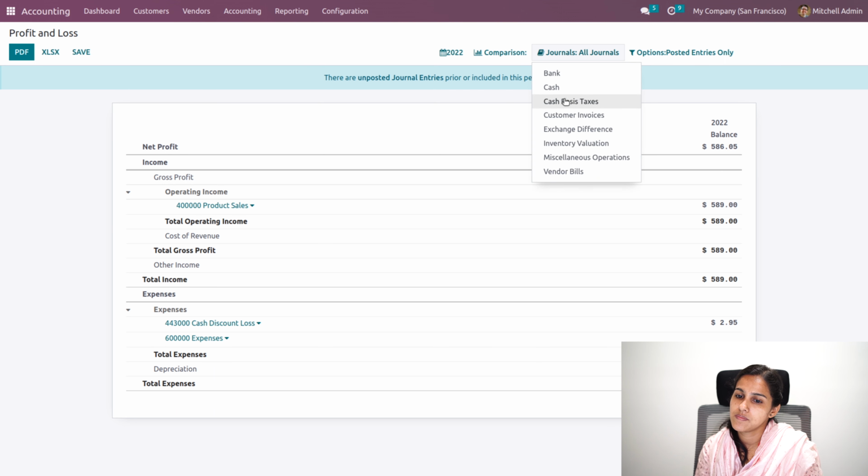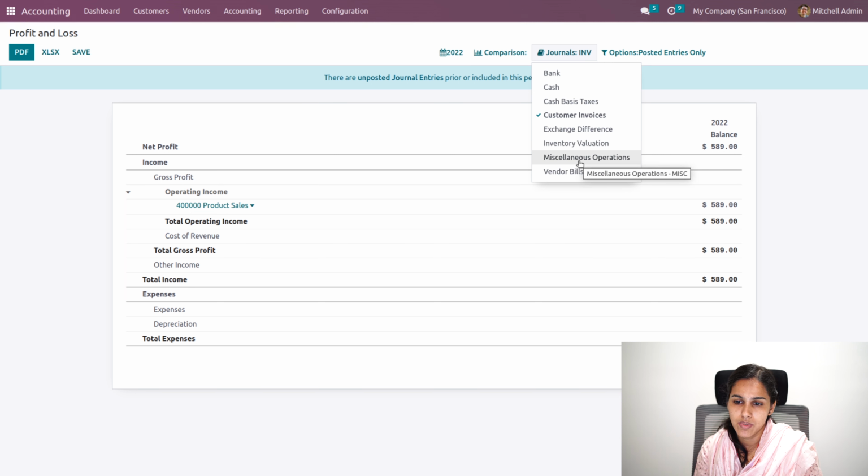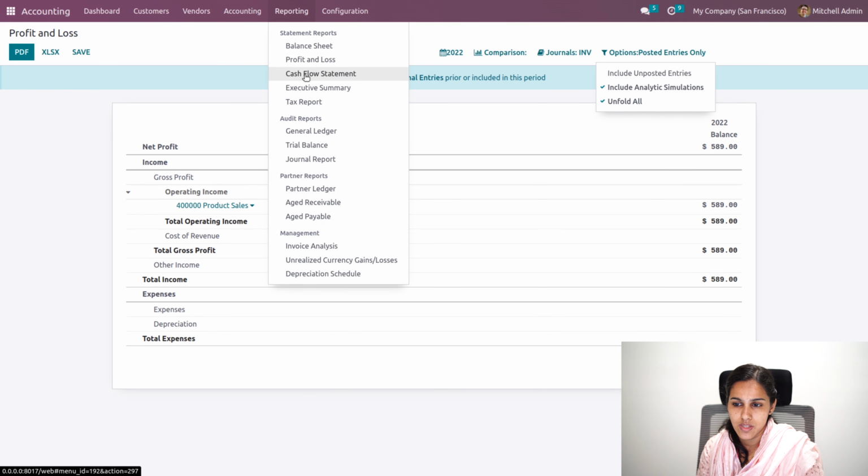Also there are different invoices. Based on that, in journal, you will be able to take the profit and loss report, and also you'll be able to unfold the data. And similarly, as in the balance sheet, it will also be possible to save and print the report in XLS and PDF format. Now we'll be moving to the cash flow statement.